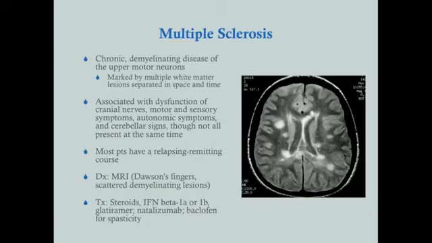But for the test, if you see CSF analysis, you want to know this word, oligoclonal. Oligoclonal bands. That is multiple sclerosis. Oligoclonal bands in the CSF is multiple sclerosis. But in practice, you usually go straight for an MRI, look for those demyelinating lesions, and this is what you see. These demyelinating lesions, these areas of white intensity. In particular, this is a gadolinium-enhanced MRI. So you see these demyelinating lesions.